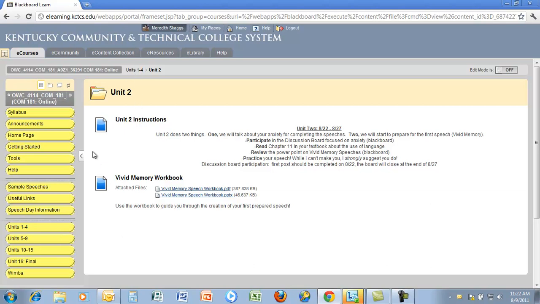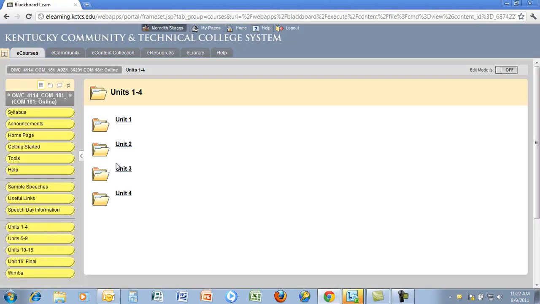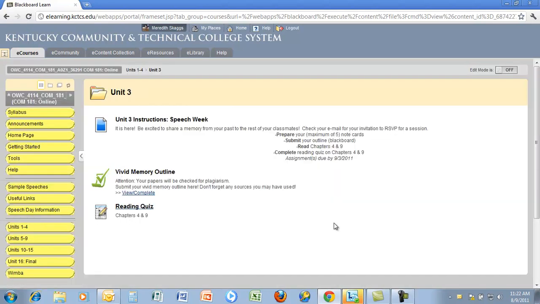Let's go to another unit. Here we have a unit about Speech Week, and this is one where you'll have to come on campus. So make sure you RSVP for a session. And here you have a list of how to prepare for your speech with your note cards. You'll need to submit your outline. You'll need to do some reading and do a reading quiz during your speech week.